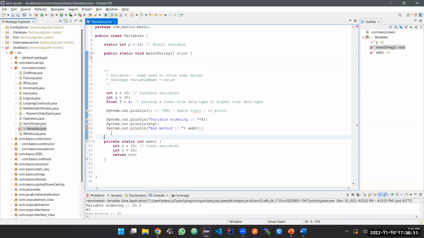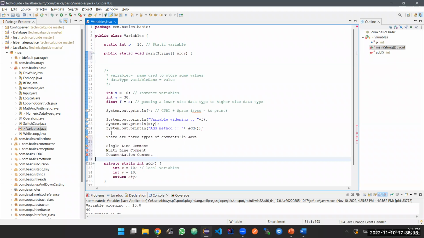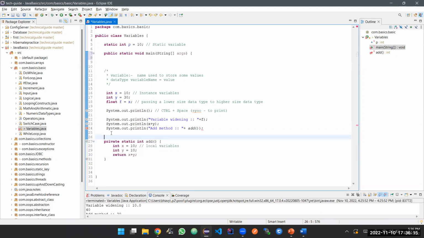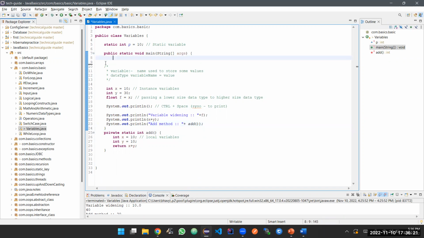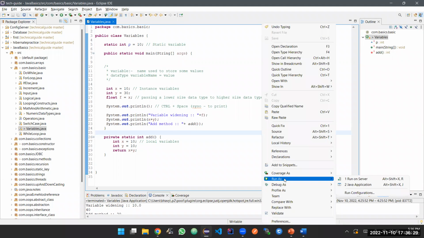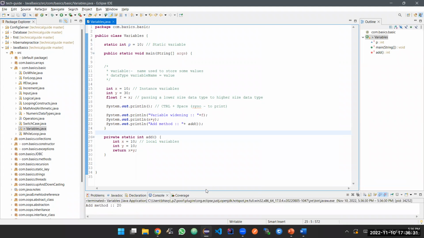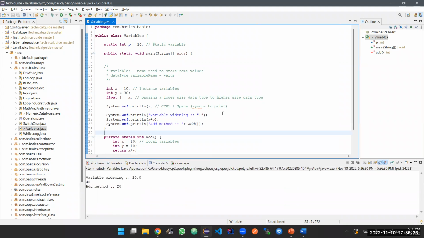Okay, so all these are called Eclipse shortcuts. These are very important, so that tomorrow when you're running your code, it will be easy for you. Instead of memorizing the whole method signatures and everything, you can use the keyboard shortcuts. So I just click on run as Java application and get the output.